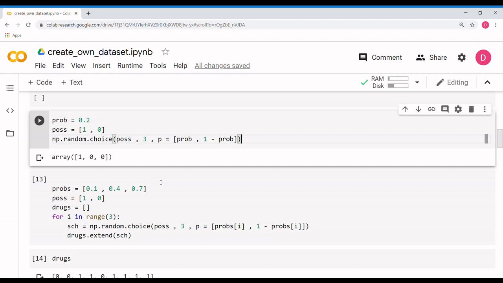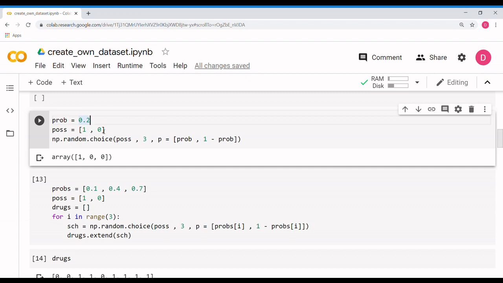So we'll now see how to create categorical values. We use np.random.choice. What happens in this cell is that we are trying to get three values for good students. The probability, let's assume 0.2, and possibilities are the values. If you have multi-class, you'll have 0, 1, 2, 3, but since we have only binary, we'll use 0 and 1.